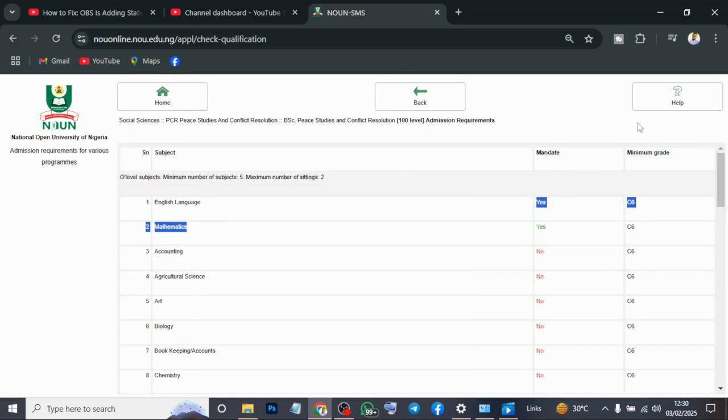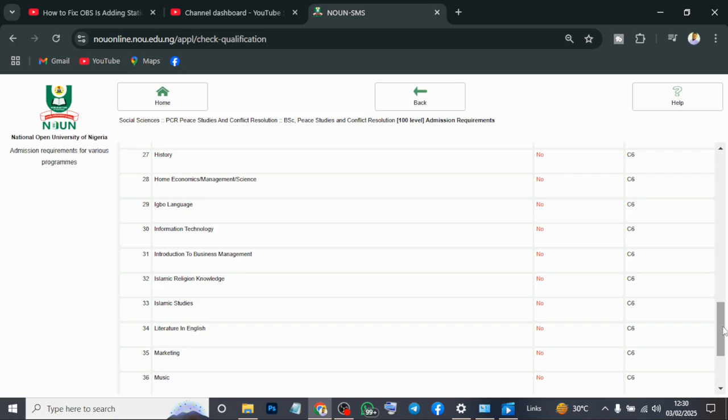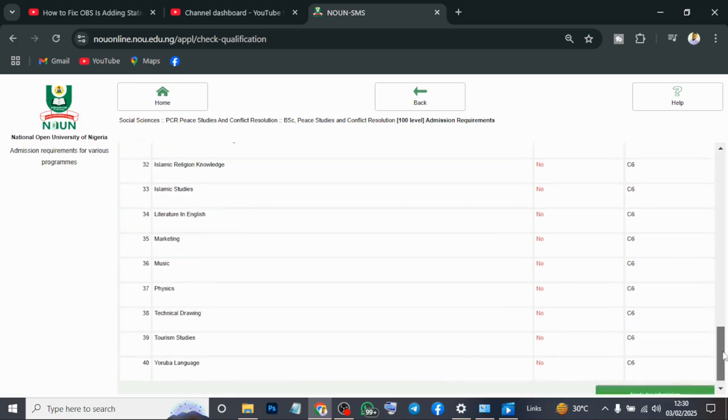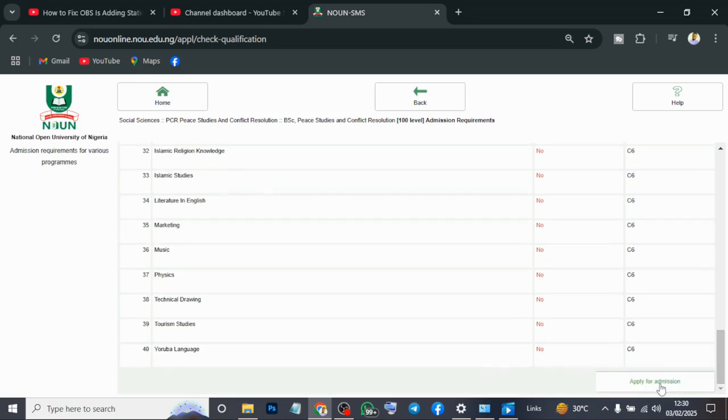For example, if it is another faculty or under social science, you can see the ones that say you must get certain subjects. You say yes. This is mandatory. You can see mandatory here. So all these things. When you come down, you now apply. Say apply for admission.